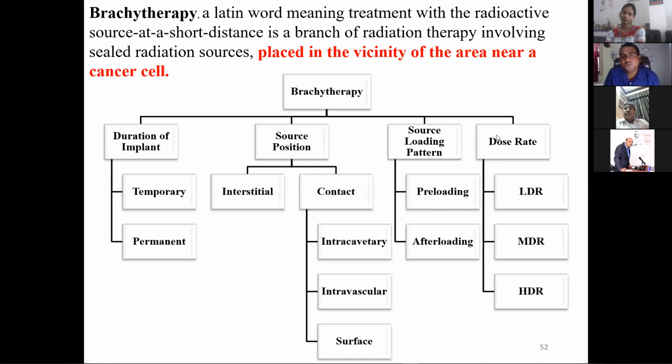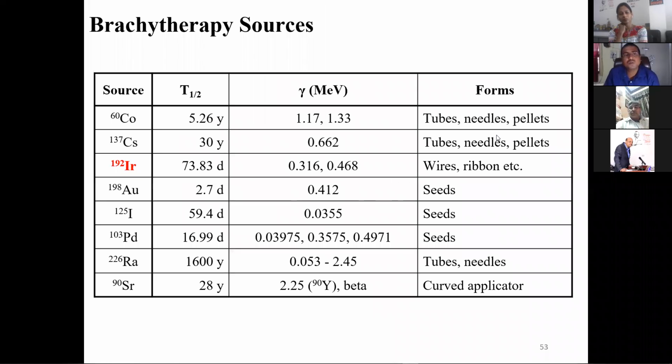So these are the types of loading, how the sources are added to the body, and the dose rate, whether it is a low dose rate, a middle dose rate, or a high dose rate material that is used. Based upon that, it can be differentiated again. There are various sources which are used for this purpose, and we can see them from the different half-lives.